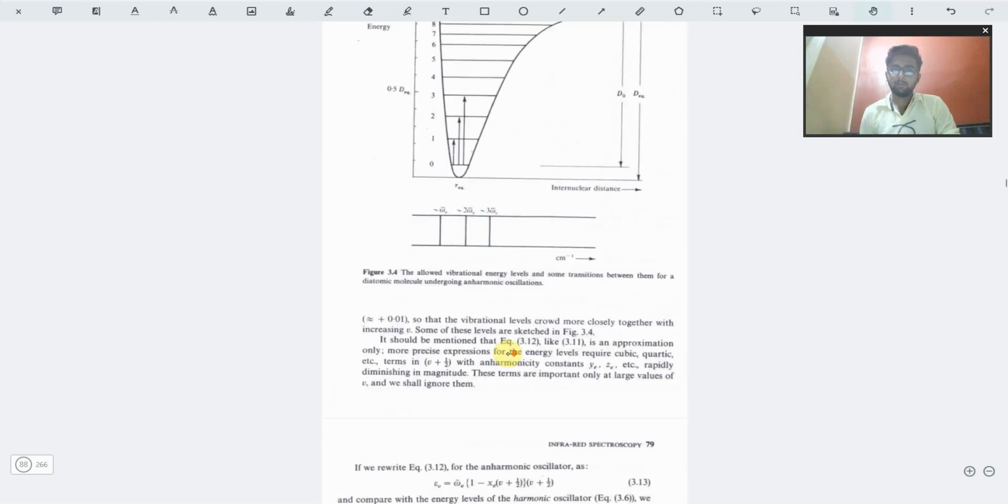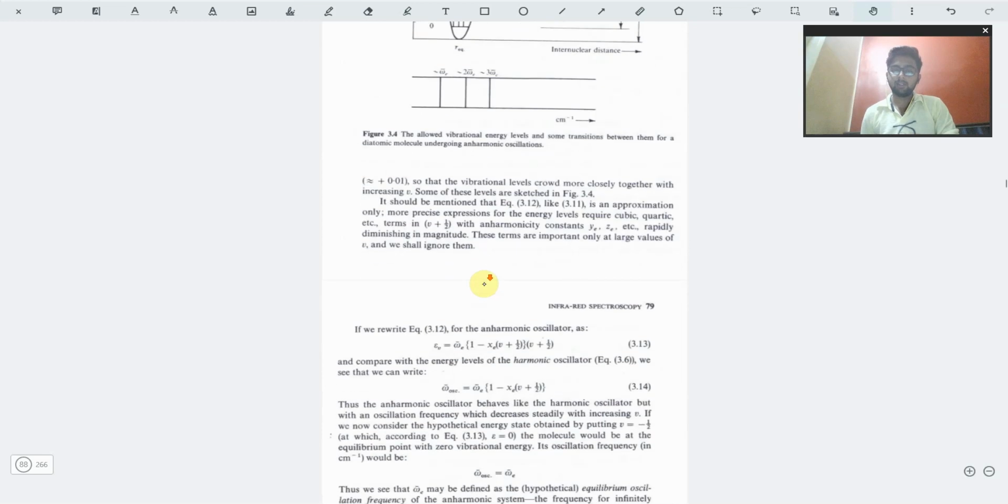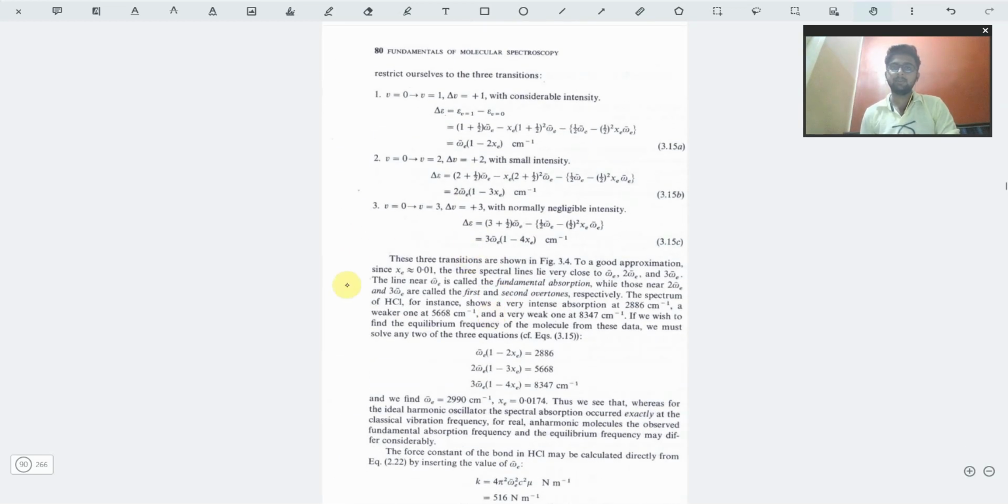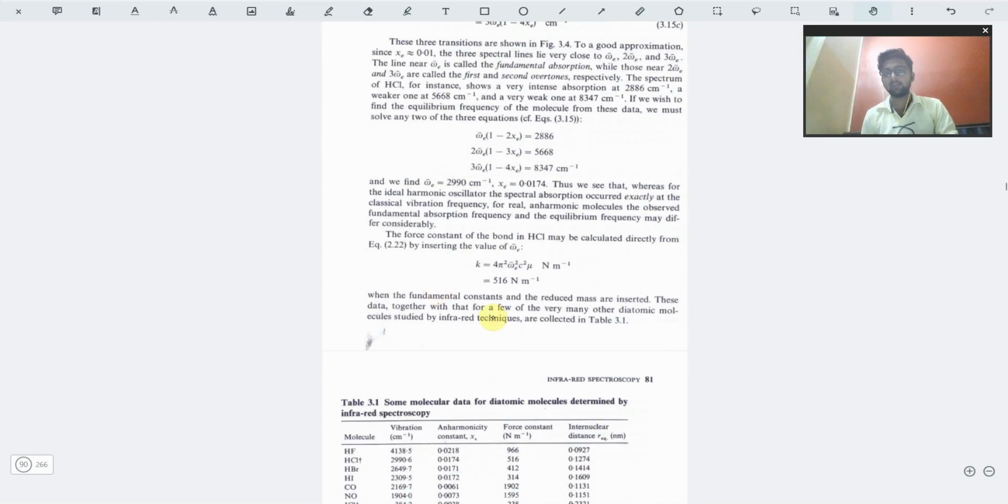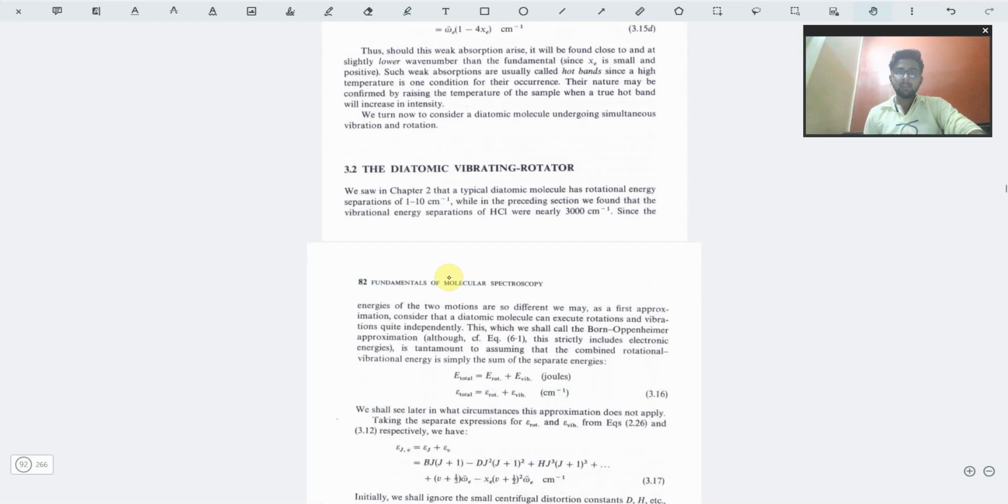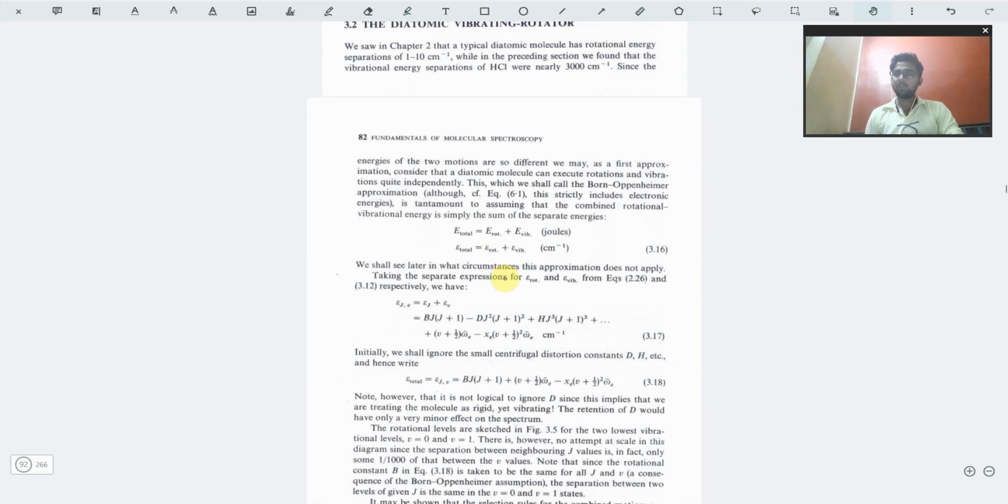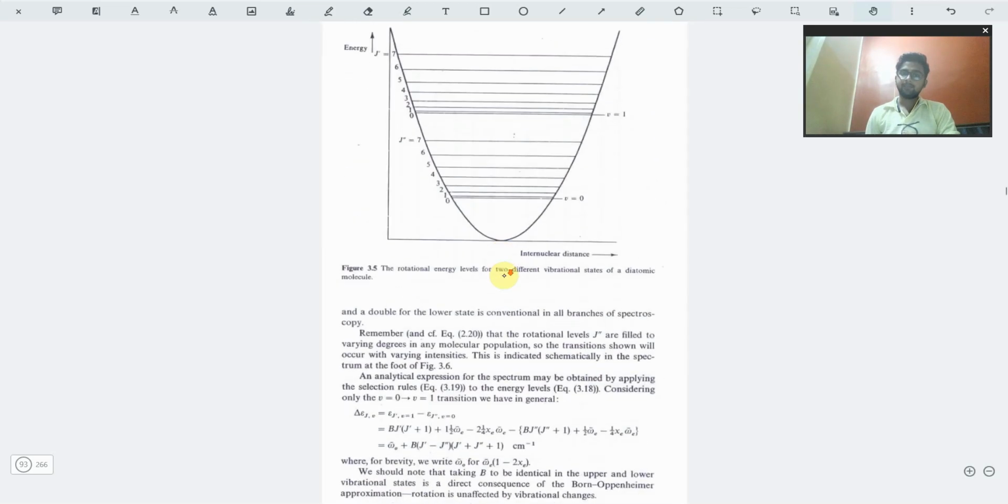This part is properly explained. The transitions related to the anharmonic oscillators are given. The numericals regarding that are given. You can see many types of transitions, and the calculation regarding that is explained. Then we have a diatomic vibrating rotator, where rotation and vibration both are taken into consideration.